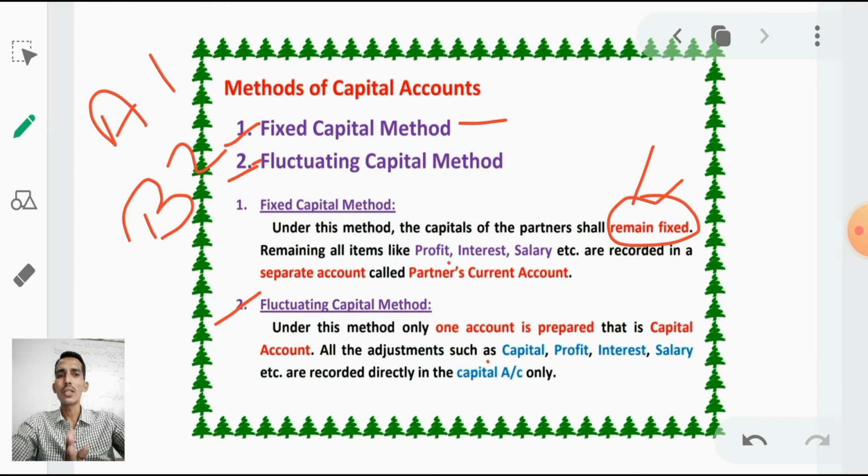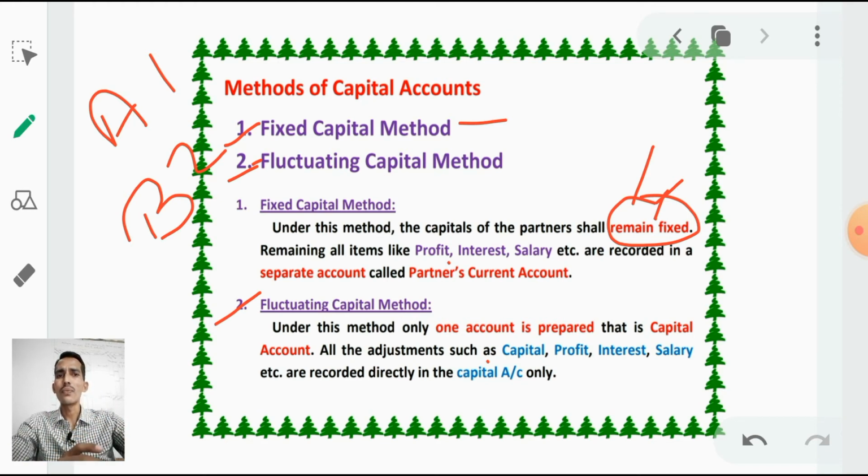But in the fluctuating capital method all entries are taken in only one account, the partners' capital account. Only one entry is different.